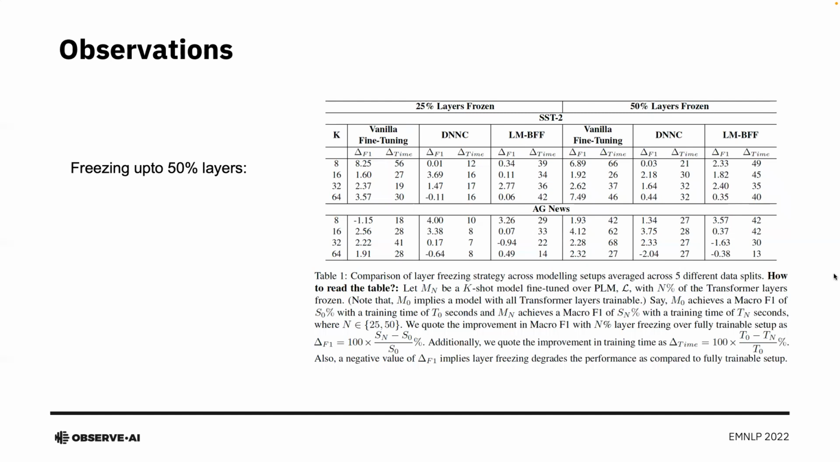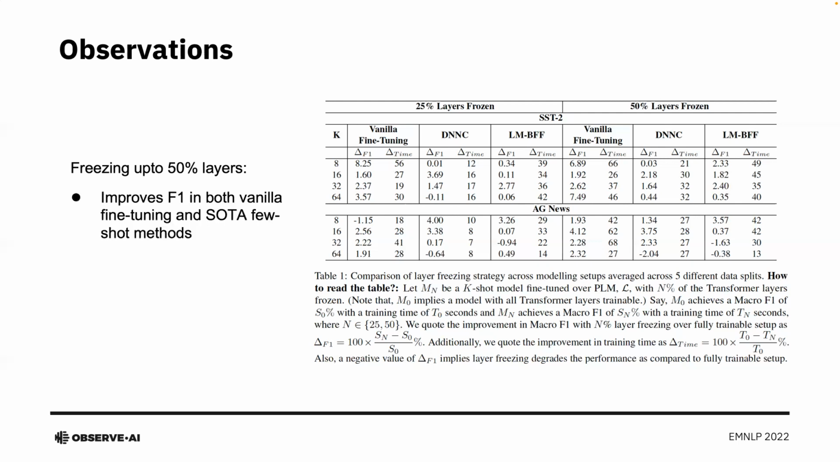We track two metrics, basically delta F1 and delta time. In order to understand these metrics, let's take an example. The first entry in the table involves an experiment with k equal to 8, implying we have only 8 training examples per class. And the number 8.25 indicates that a model with 25% of the transformer layers frozen leads to 8.25% better F1 as compared to a fully trainable model. Similarly, a model with 25% of layers frozen leads to 56% better training time compared to a fully trainable setup.